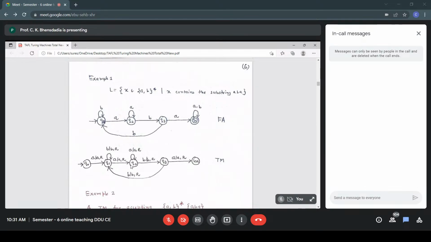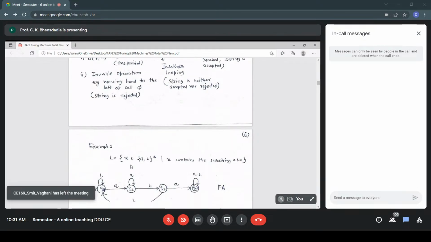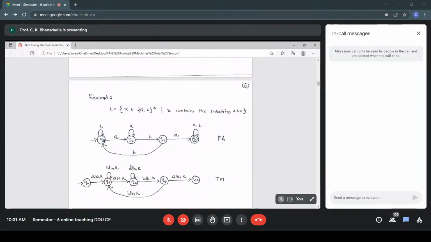So that is a TM for accepting the given language: X belongs to {A,B}*, X contains the substring ABA. I have constructed the TM. There is no need to construct an FA because this is our first example. Just to understand the logic and compare the structure, we started by constructing an FA and then constructed the TM. For the next example also we'll do this. From the third example onwards, we'll straight away construct the TM. So with that, we have seen the first example of a TM. If anyone has a doubt, they can ask me. Otherwise, we conclude today's lecture. Is that fine?